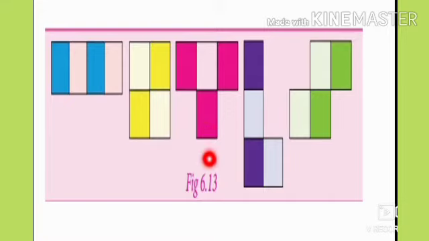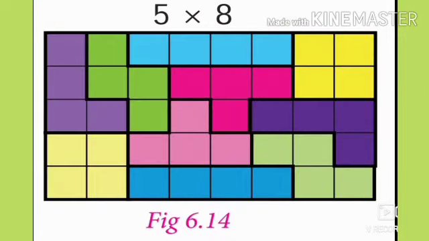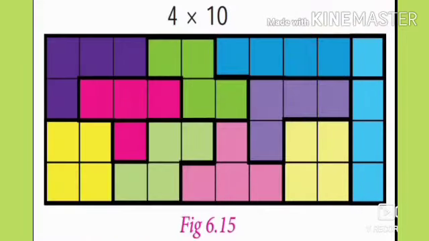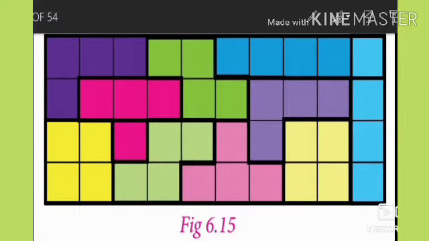So students, if we use all the 5 tetrominoes twice, rectangles of sizes 5 cross 8, 4 cross 10 and so on can be completely filled with tetrominoes.